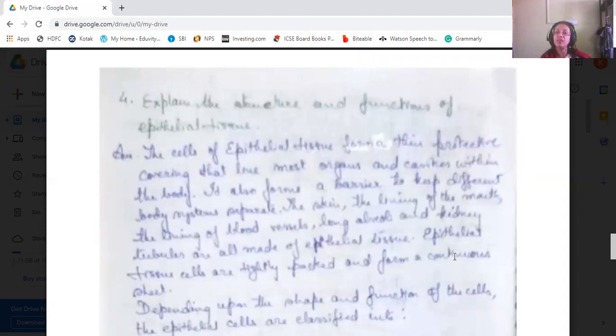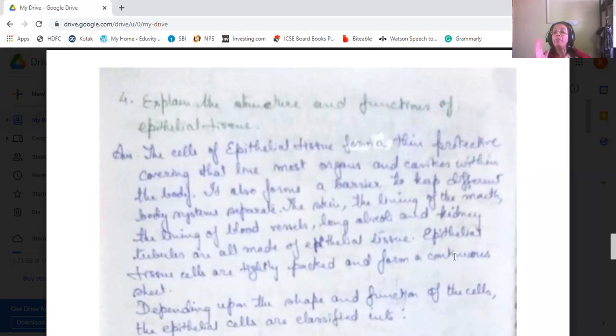The skin, the lining of the mouth, the lining of the blood vessels, lung alveoli and kidney tubules are all made up of epithelial tissues. Now, the epithelial tissues are tightly packed and form a continuous sheet. They do not have intercellular spaces. They're very tightly packed and form a continuous sheet.